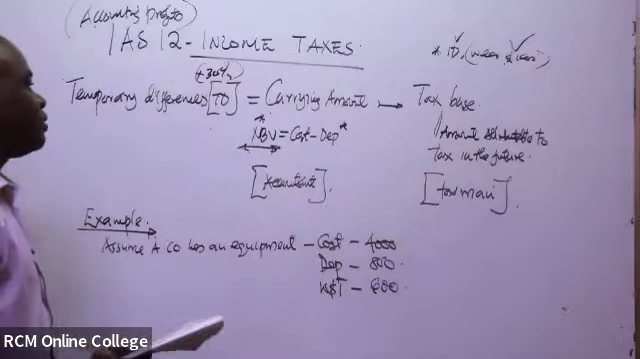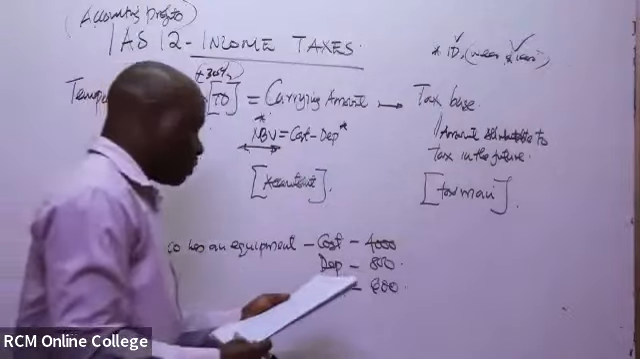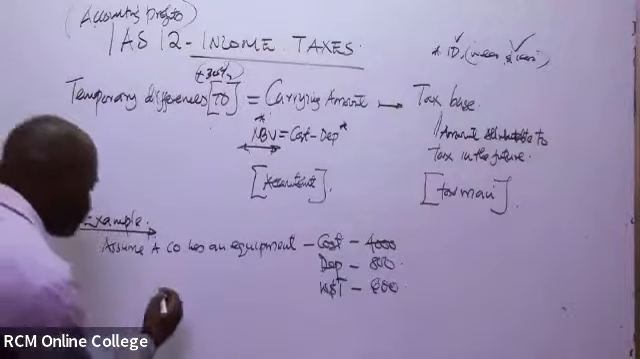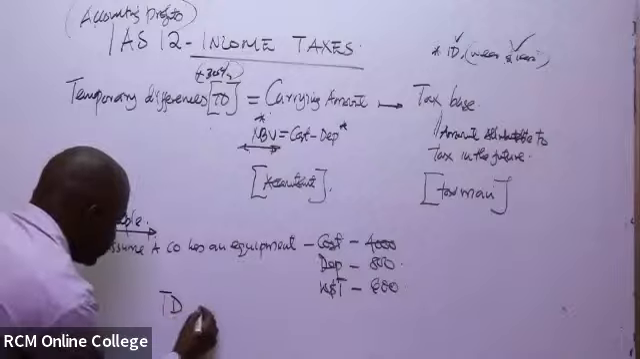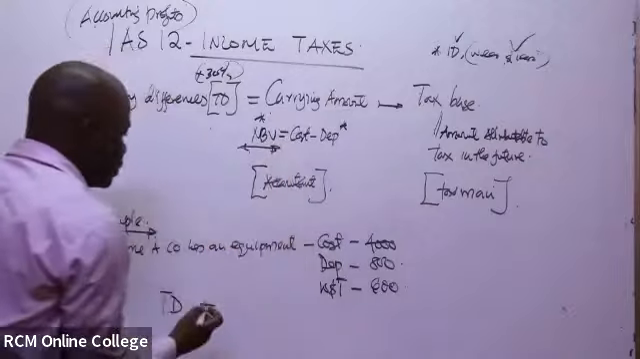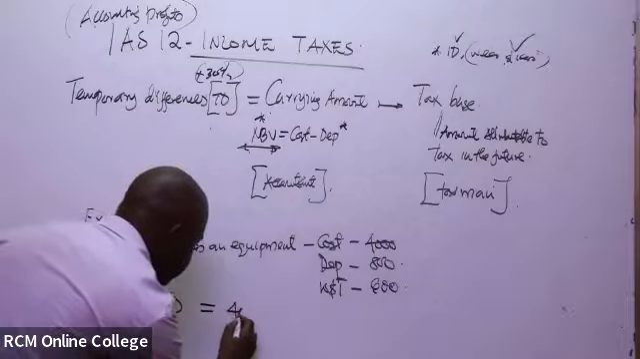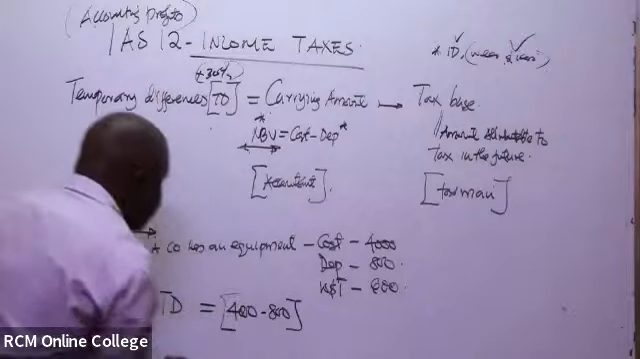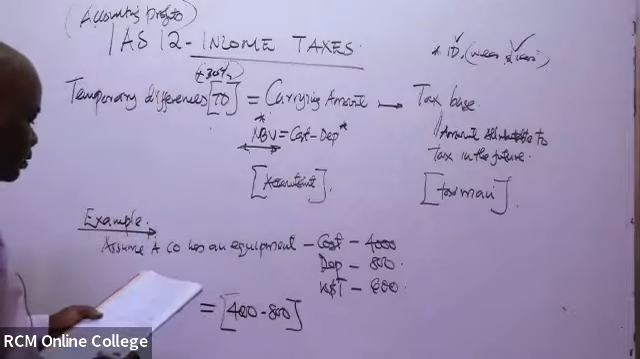So in this case, if you use this simple example to get the temporary difference, it simply means that our temporary difference will likely be equal to the carrying amount, the net book value. So you take 4,000 minus 800 to get the net book value.